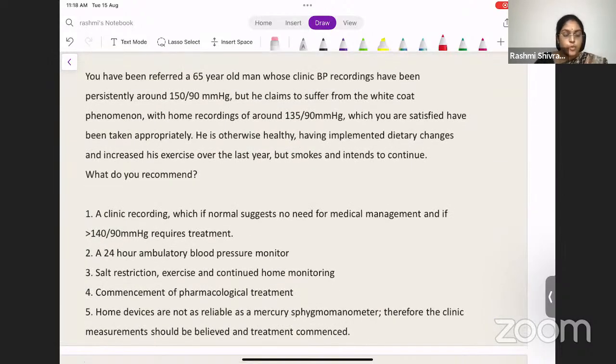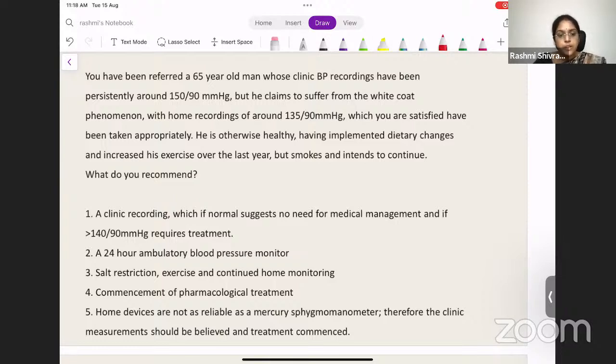Moving on to the next question. You've been referred a 65-year-old man whose clinic BP recordings have been persistently around 151/90 mmHg. But he claims to suffer from white coat phenomenon. He says, I come to you and I get tense, that's why my BP is high. But his home recordings are around 135/90 mmHg, which you are satisfied have been taken appropriately. He's otherwise healthy, having implemented dietary changes and increased his exercise over the last year, but he smokes and intends to continue. What would you recommend to this patient?